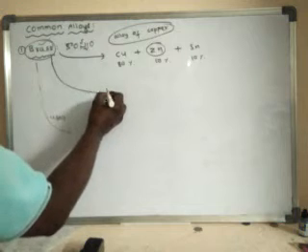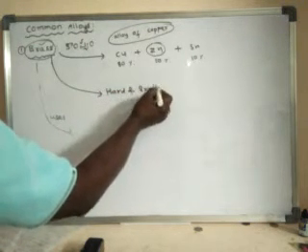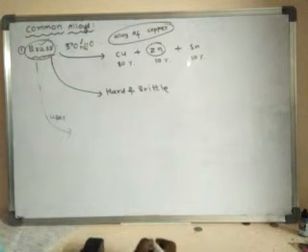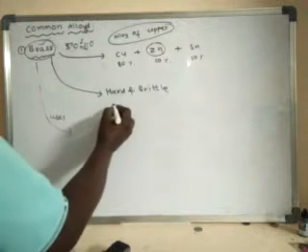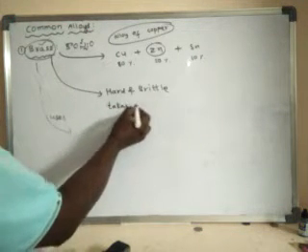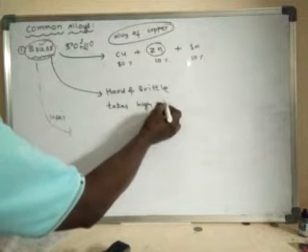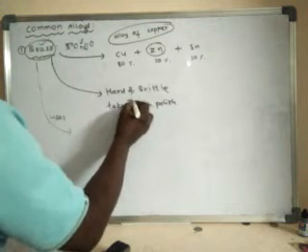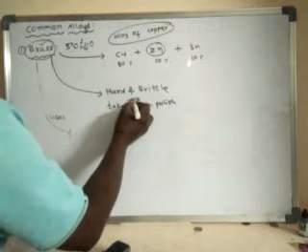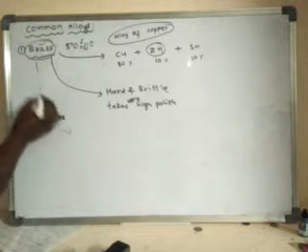See, it is hard and brittle. What is brittle? Brittle means which can be broken when a large force is applied on it. Okay. It takes a very high polish.